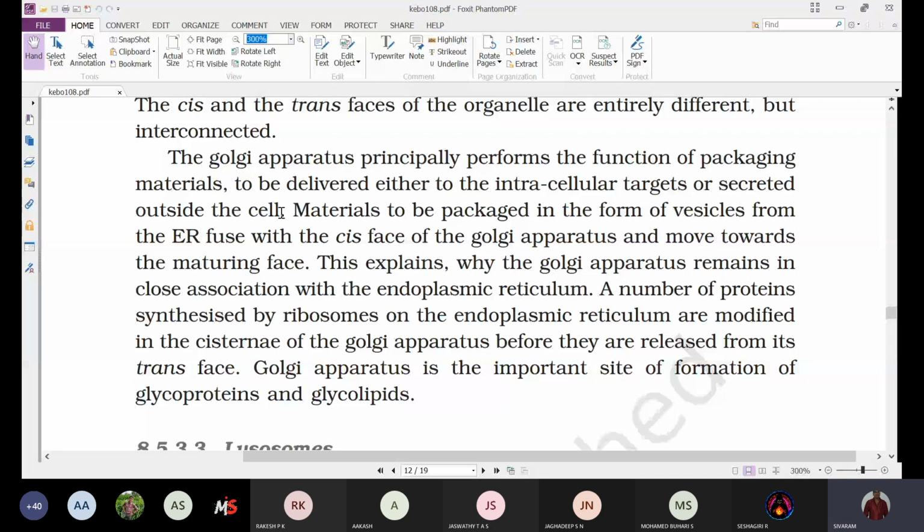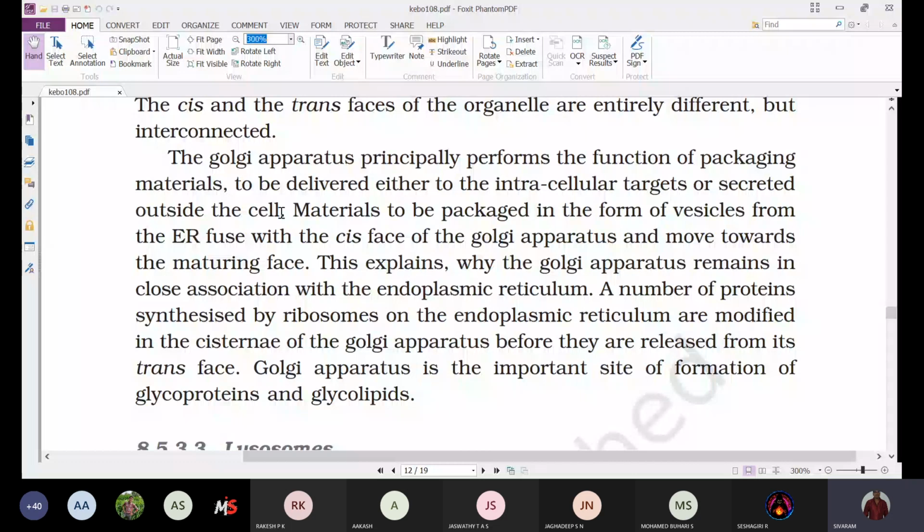In the Golgi complex, they are processed and finally transformed into the chemicals that are required for the cell, and they are either released into the cytoplasm of the cell on their own, or they are secreted outside of the cell, depending upon the requirement.